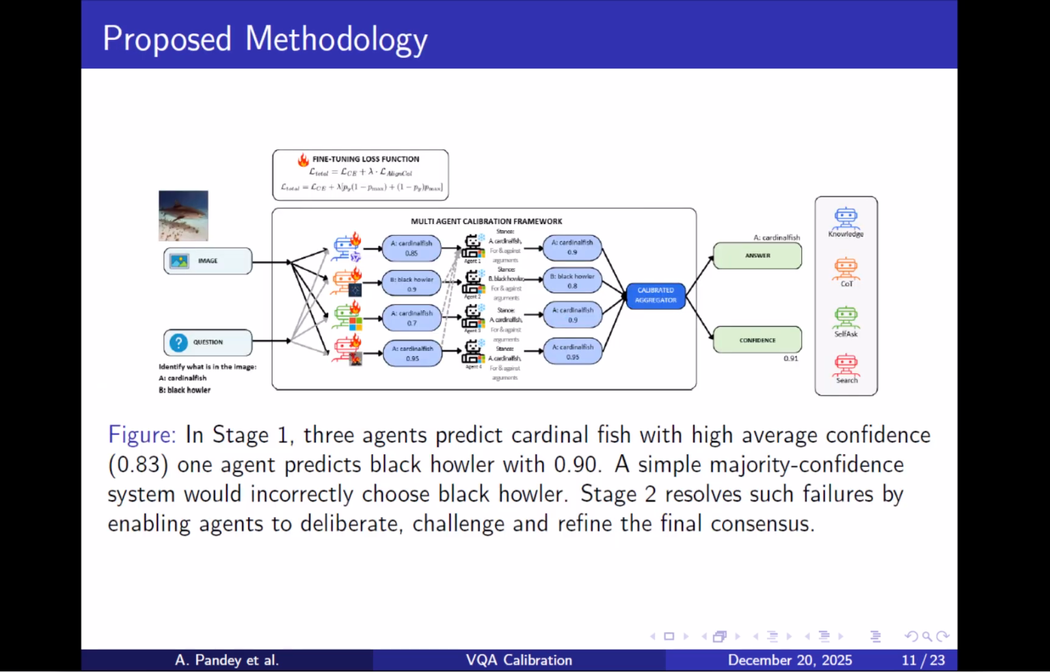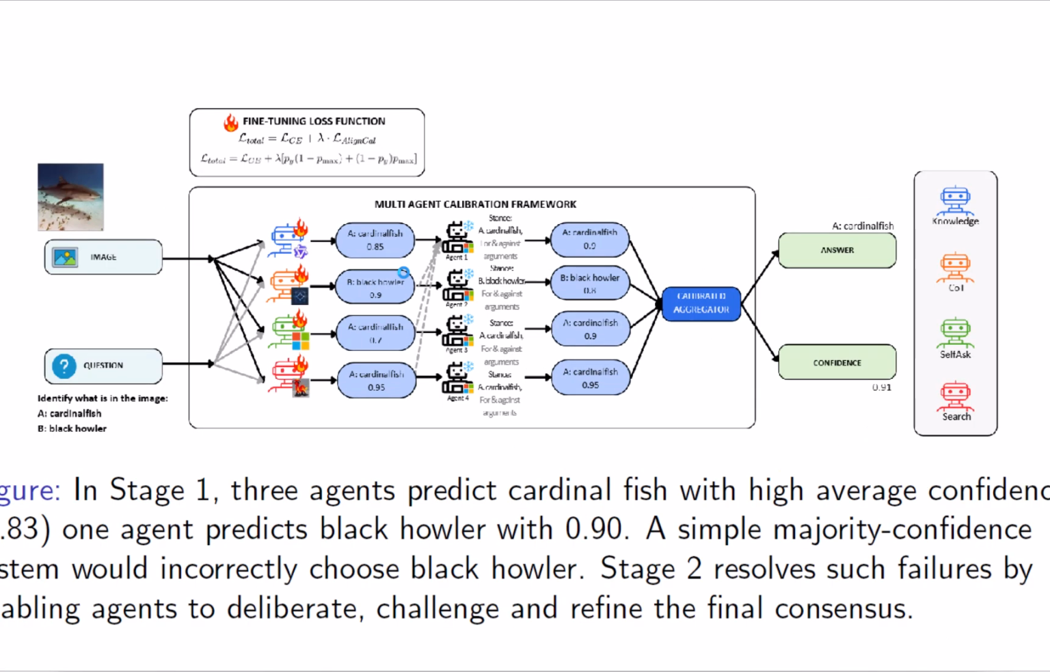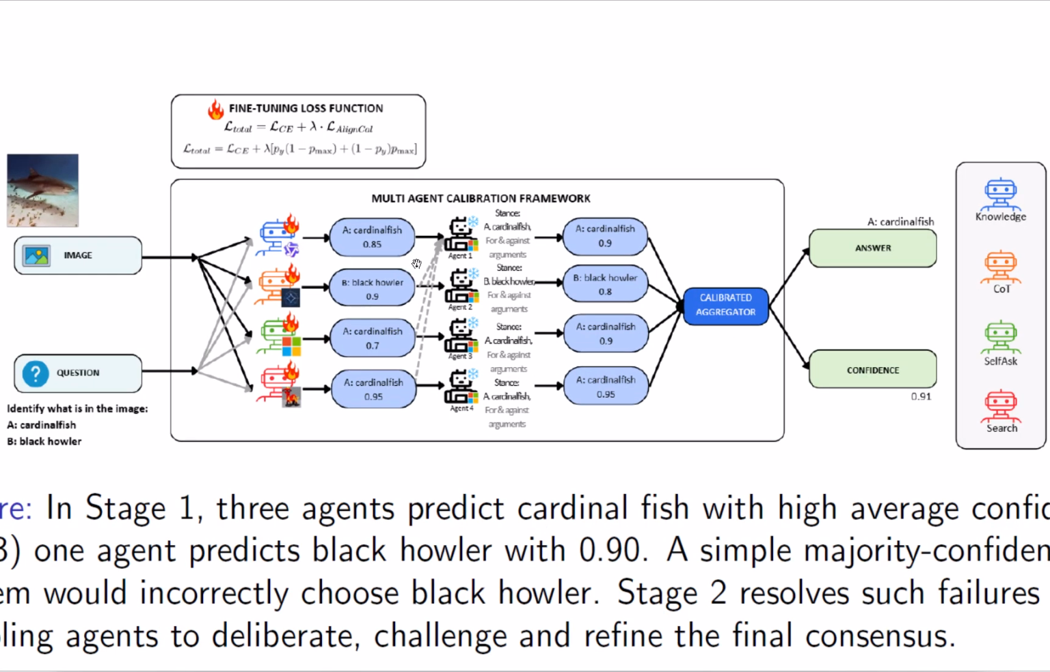So now let me explain the proposed framework diagram. It consists of two stages. In stage 1, we query specialized agents fine-tuned with our AlignCal loss, each with different prompting strategies such as chain-of-thought, search-based prompting, self-ask, and knowledge-based prompting strategies.